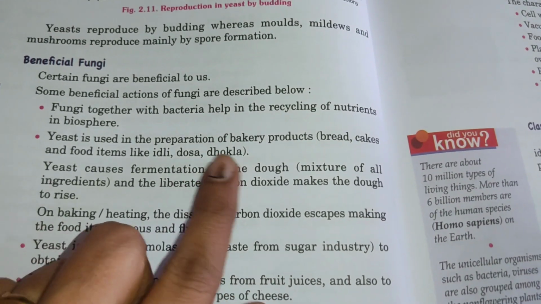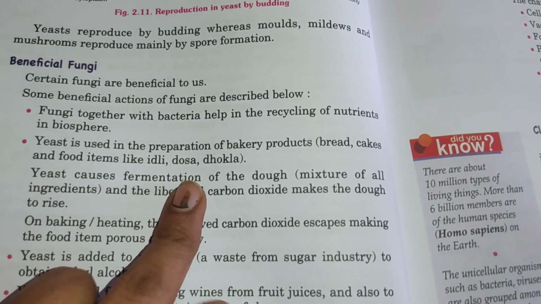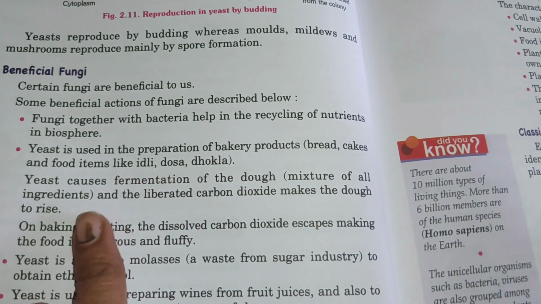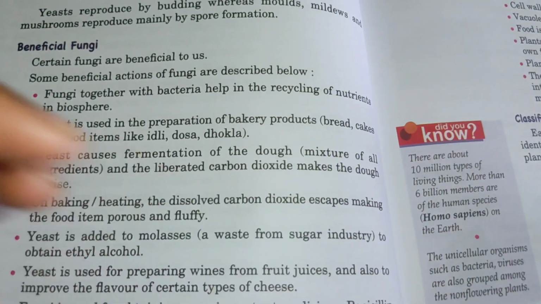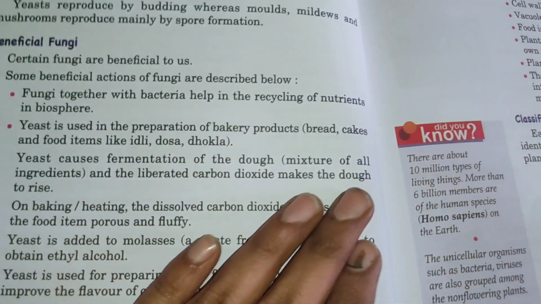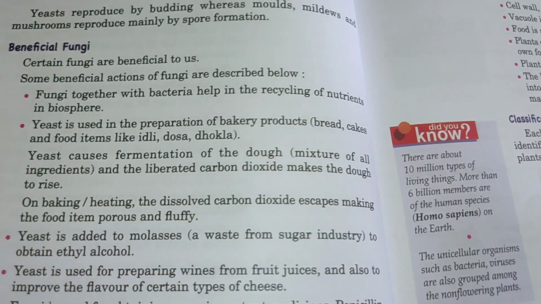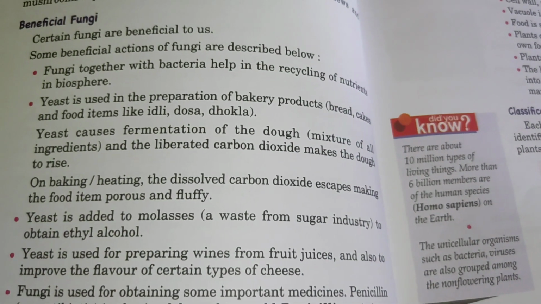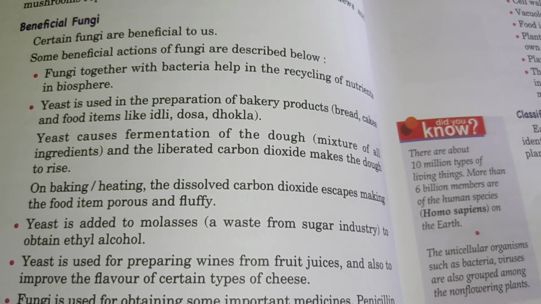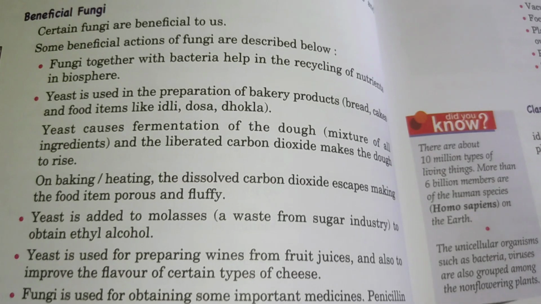Even for idli and dosa also. Yeast causes fermentation of the dough, the mixture of all the ingredients. It gets fermented and liberates carbon dioxide, which makes the dough rise. On baking, the dissolved carbon dioxide escapes and we get small pores and a fluffy texture.